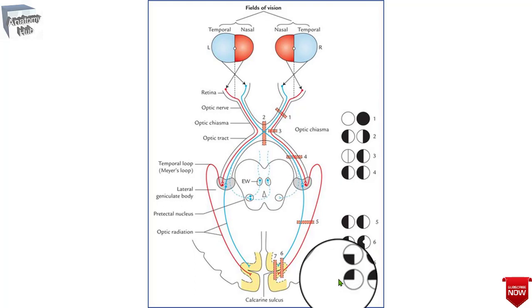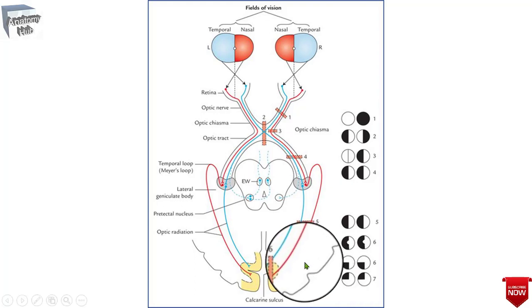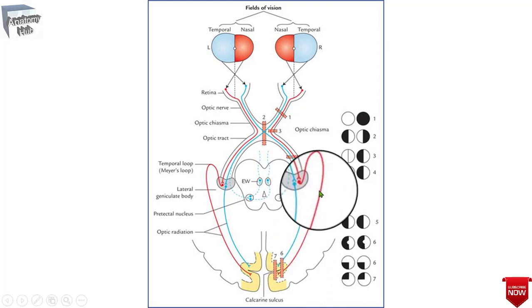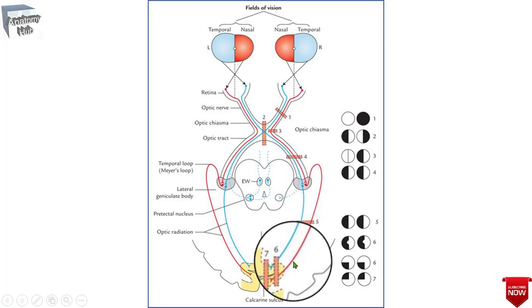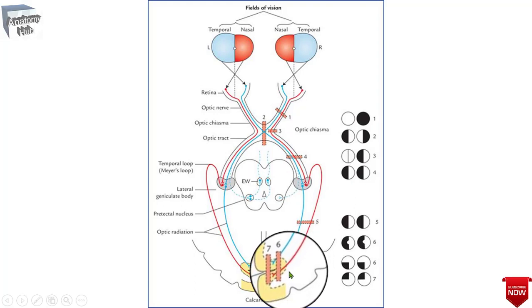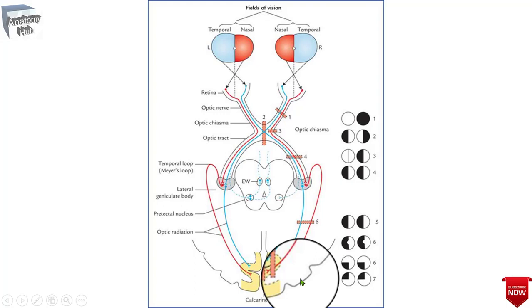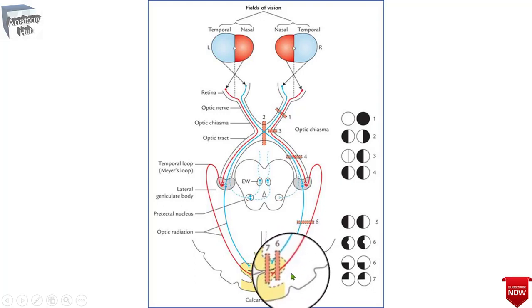Here you just have to remember one thing: the temporal lobe vision is through the Meyer's loop of the geniculocalcarine tract, and on one side it causes a defect in the superior quadrant of the opposite field of vision. So superior quadrantanopia will be there.